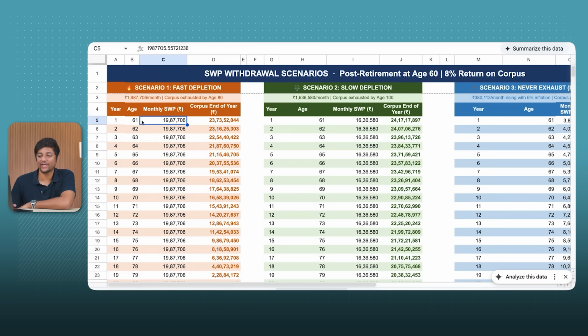So you're not going to enjoy this money, it's your hospital, because nobody's going to give you medical insurance at the age of 60 to 80, right? Nobody's going to give you that. So you have to use this money and that gets depleted. But every month you can remove 19,87,000 at that time. Okay, imagine at that time 19,87,000 looks good today. I wish I had it per month, but at that time 19 lakhs would be equal to 2 lakhs. Can you believe? So today's 19 lakhs would actually be a crore at that time.